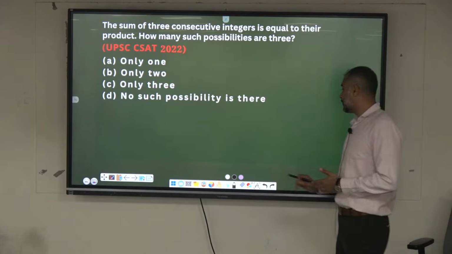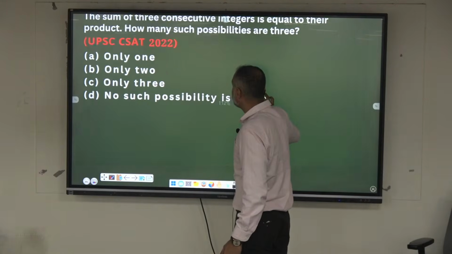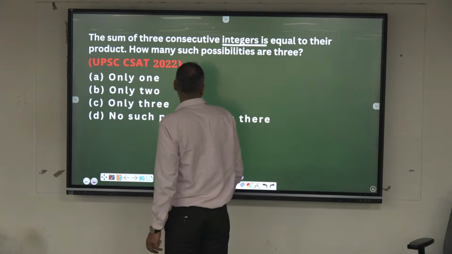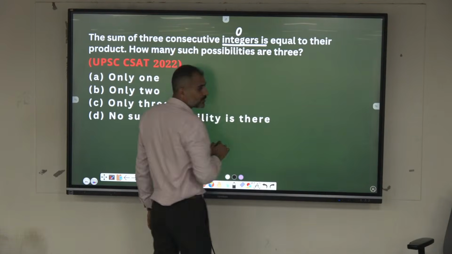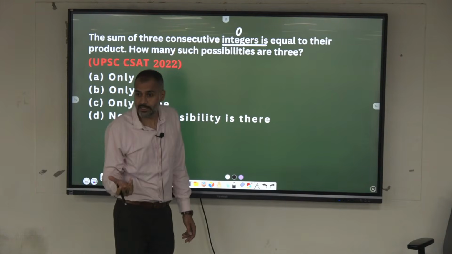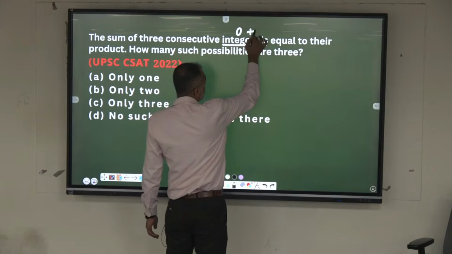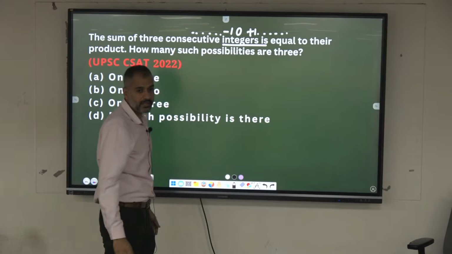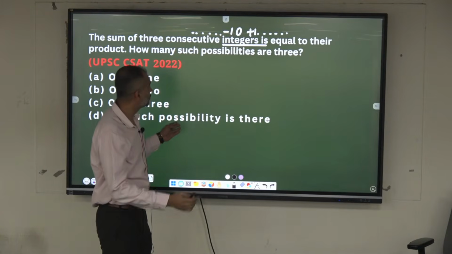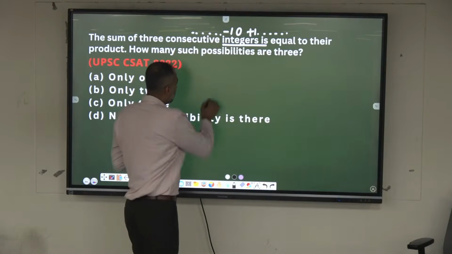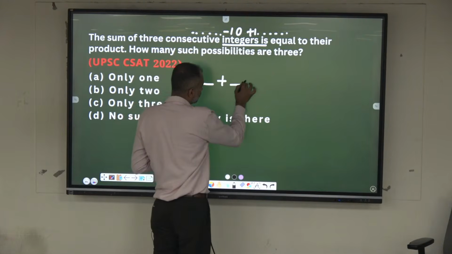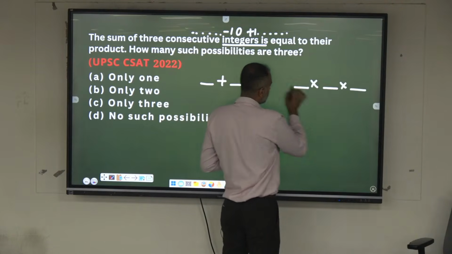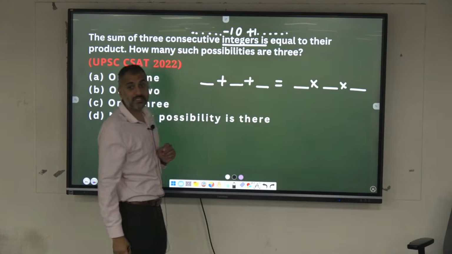He says, the sum of three consecutive integers. Consecutive integers means, can I consider 0 also? 0, yes, it is an integer. Can I consider positive numbers here? Can I consider negative numbers here? Yes. That's a broad window, integers. Using all this, see, three consecutive integers, when you add them and when you multiply them, the result should remain the same.